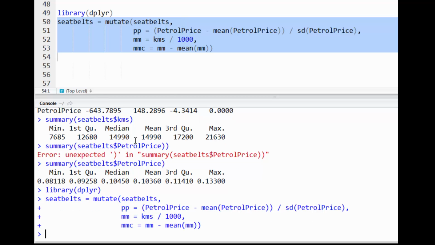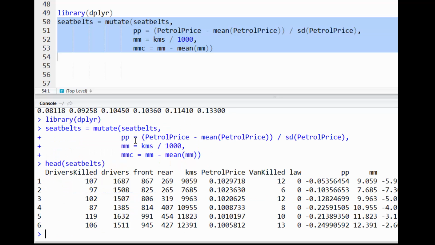Now let's look at the head of our new seatbelt data set that dplyr helped us create, and there we see our new variables.